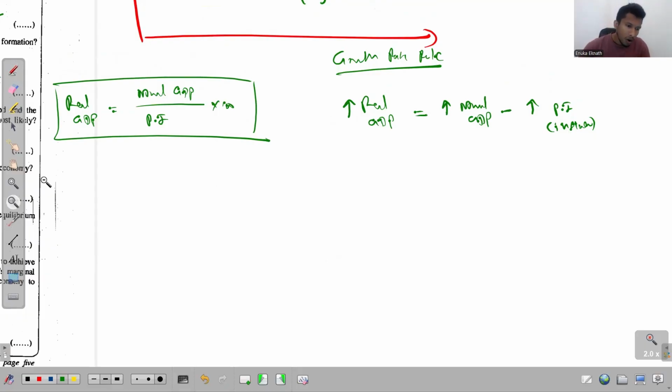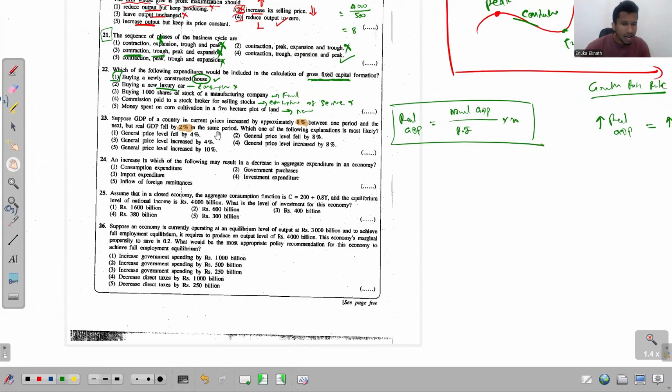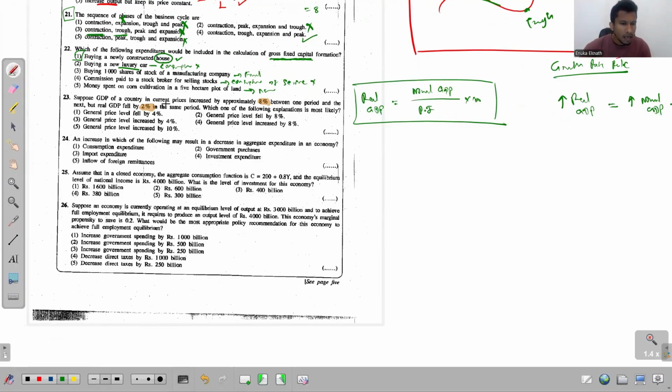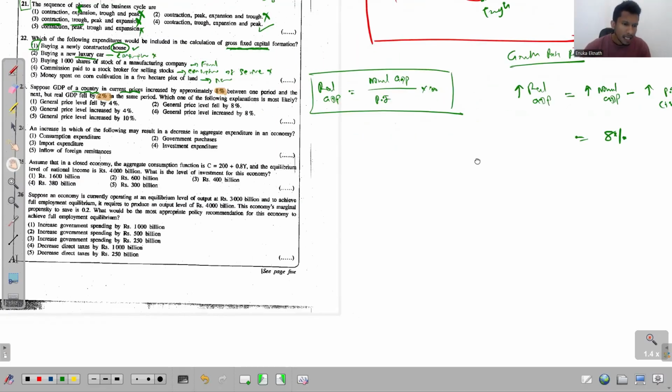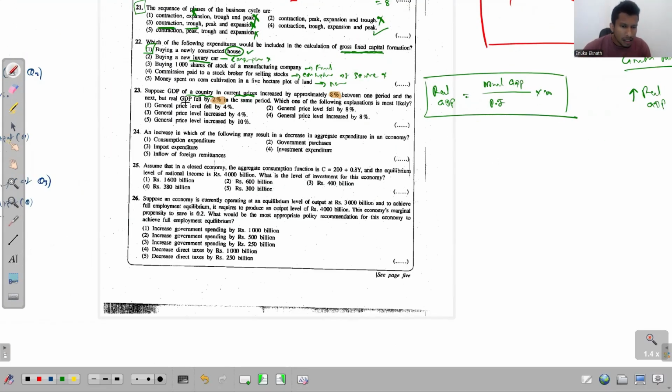According to the question, if you try to fill the blanks in this equation, it says GDP of a country in current prices increased approximately by 8%, which means the nominal GDP has increased by 8%. And real GDP fell by 2% in the same period.